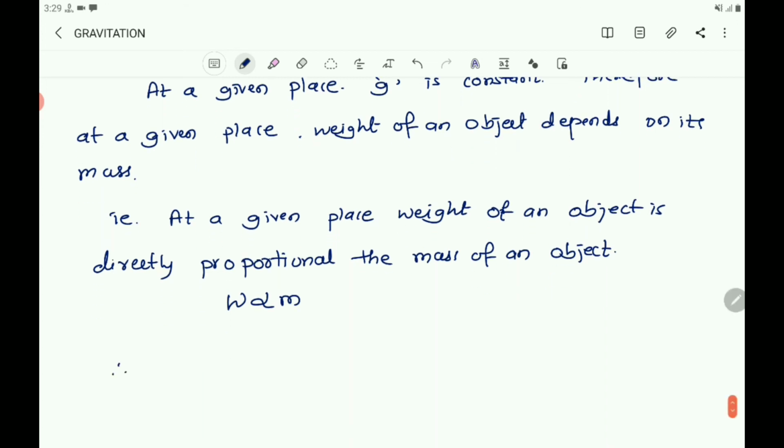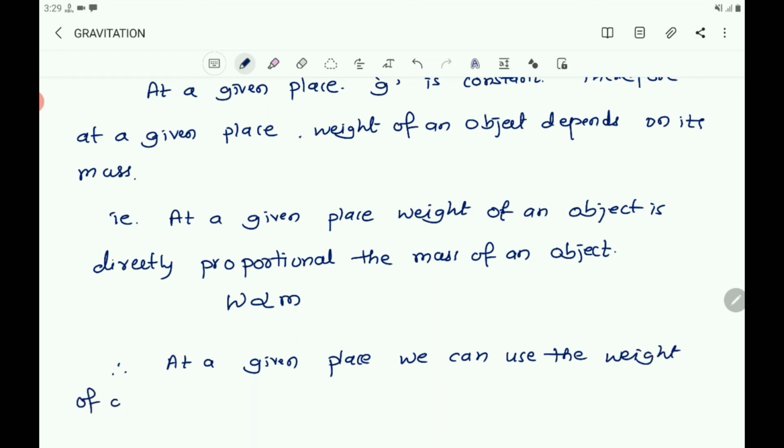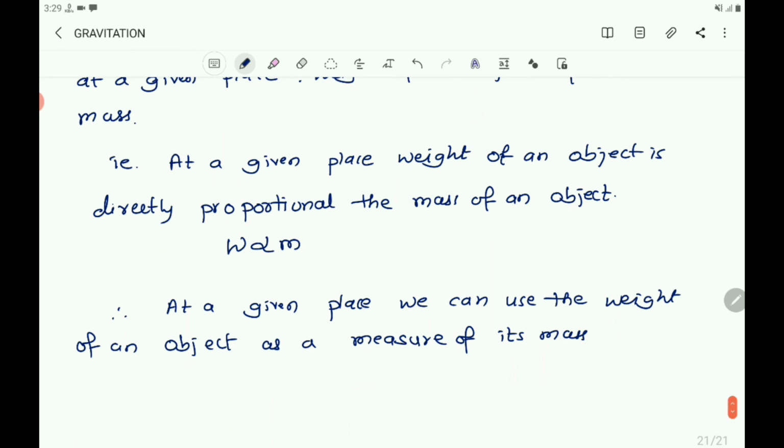Therefore, at a given place, we can use the weight of an object as a measure of its mass, because the weight changes according to the change in mass.